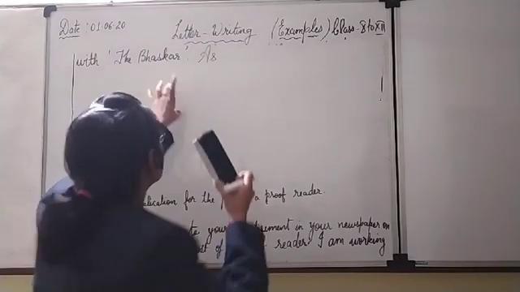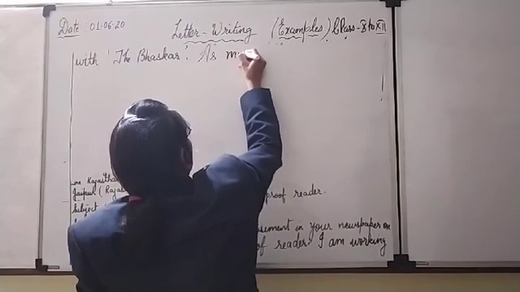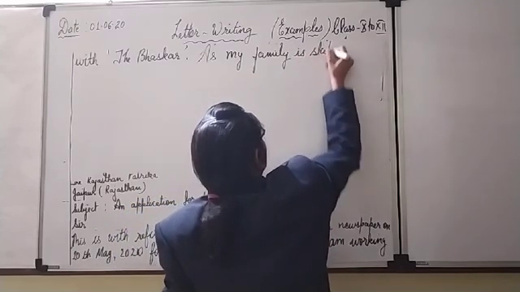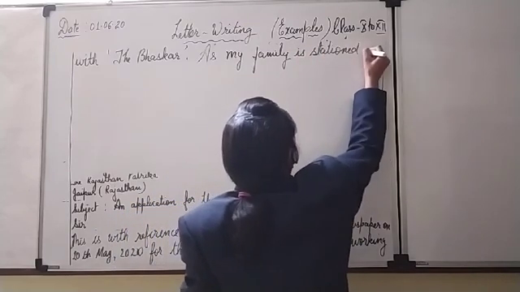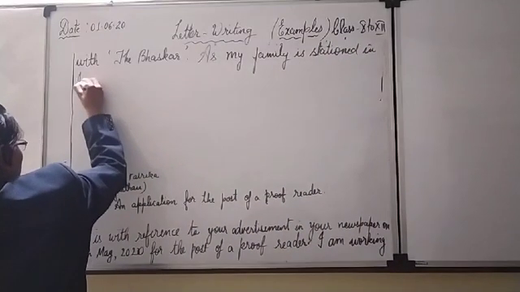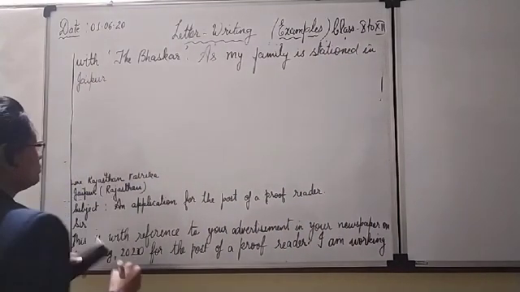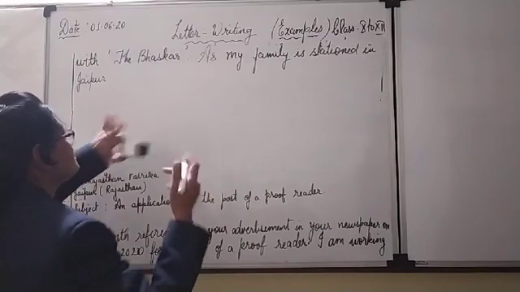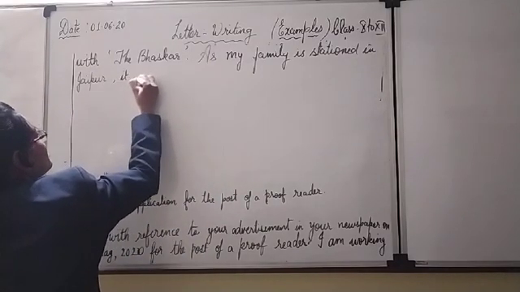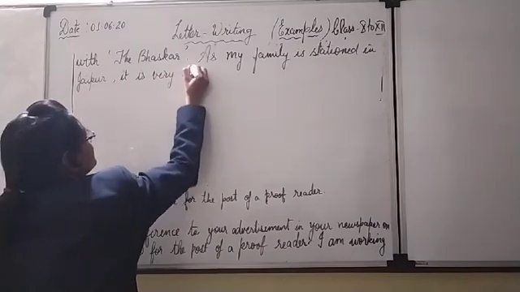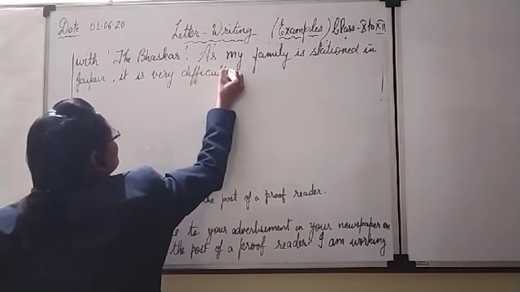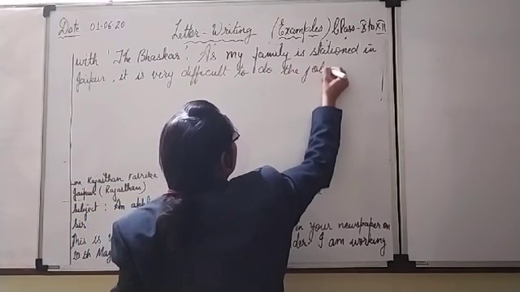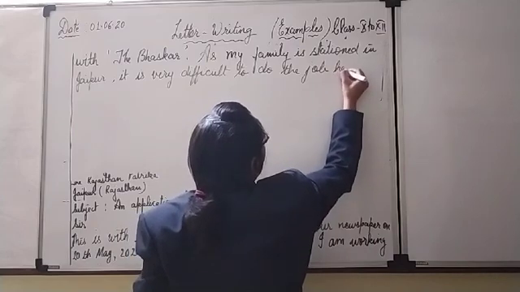A question may arise. So you will mention the reason as my family is stationed in Jaipur. Where are you working? You are working in Udaipur, and you are writing to the Jaipur press. As my family is stationed in Jaipur, it is very difficult to do the job here, or to serve here, to do the job here.